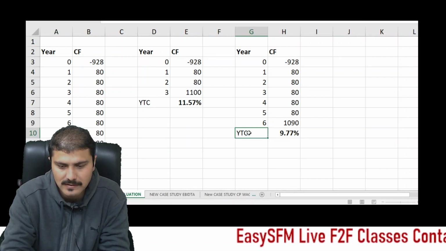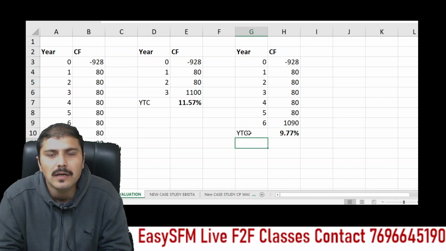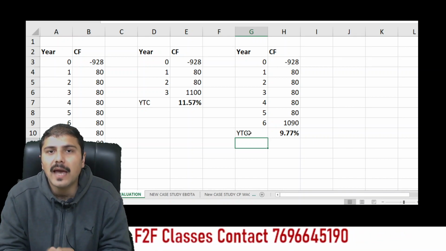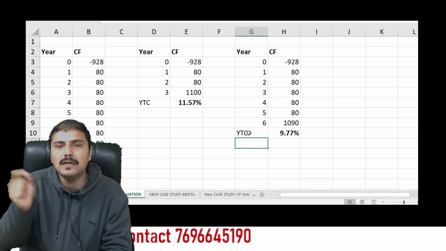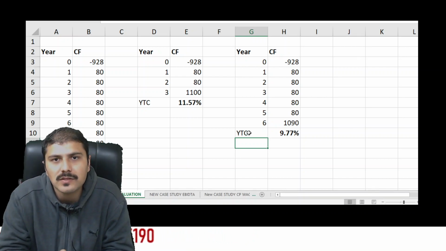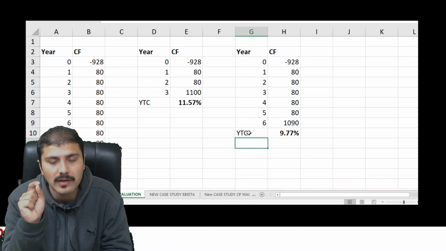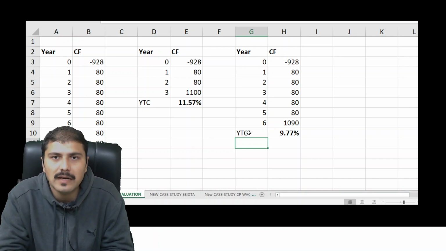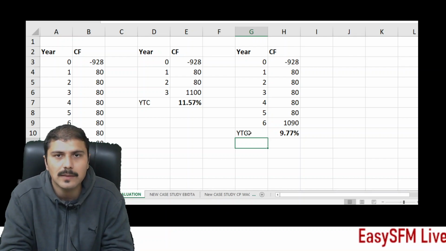YTM and YTC, yield to call, and this is what it actually denotes: if you have purchased this bond and held till maturity, then on a per annum basis on your investment you are going to get a return of 9.13%. If it is called at 1020 at the end of third year, then on average per year you are going to get a return on your investment of 11.57%, and in the last, if held till 6 years, then you are going to receive a yield till 6 years of 9.77%.